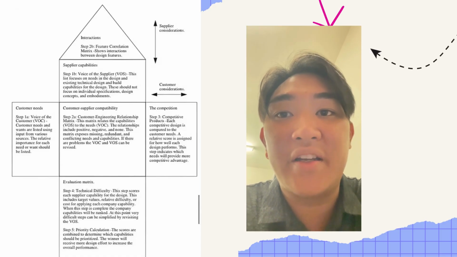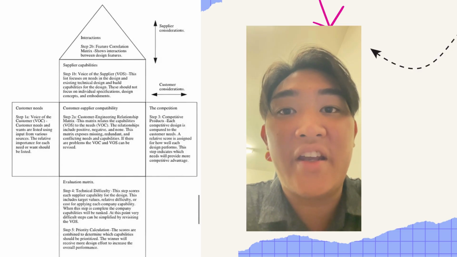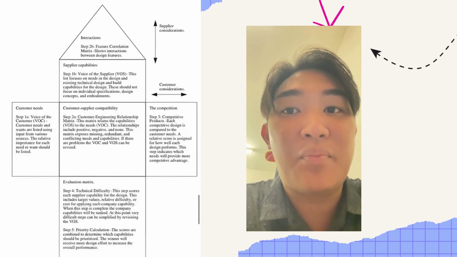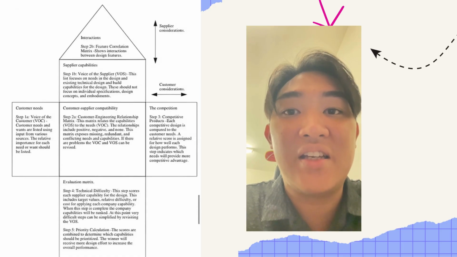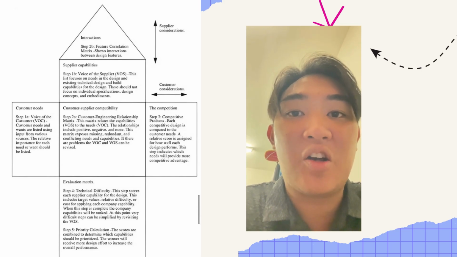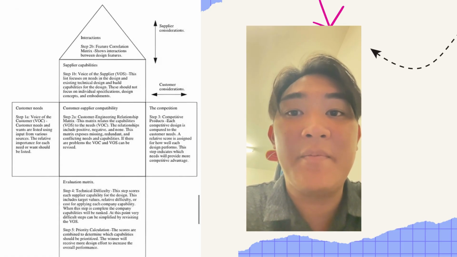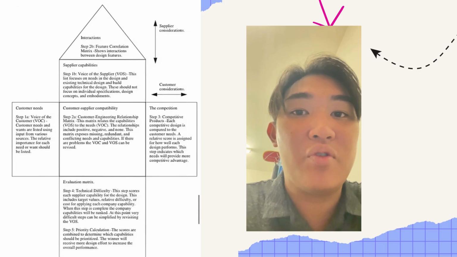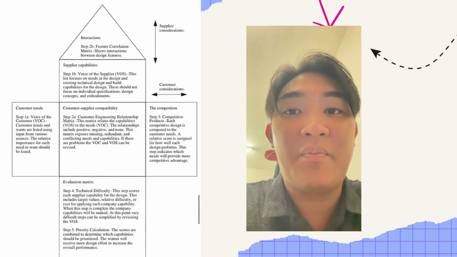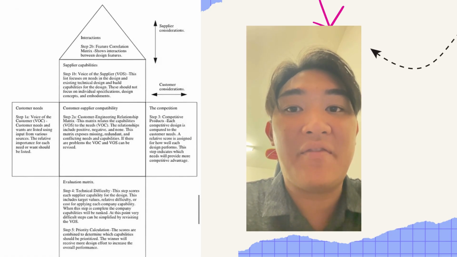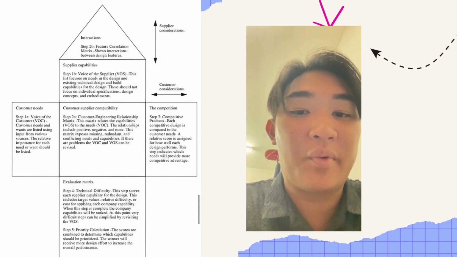And then the last one is the evaluation matrix, which at this point is a very difficult step, but it can be simplified by revising the VOS, because this step scores each supplier compatibility for the design. And the last step is step 5, priority calculation, where the scores are combined to determine which capability should be prioritized. The winner will receive more design effort to increase the overall performance.